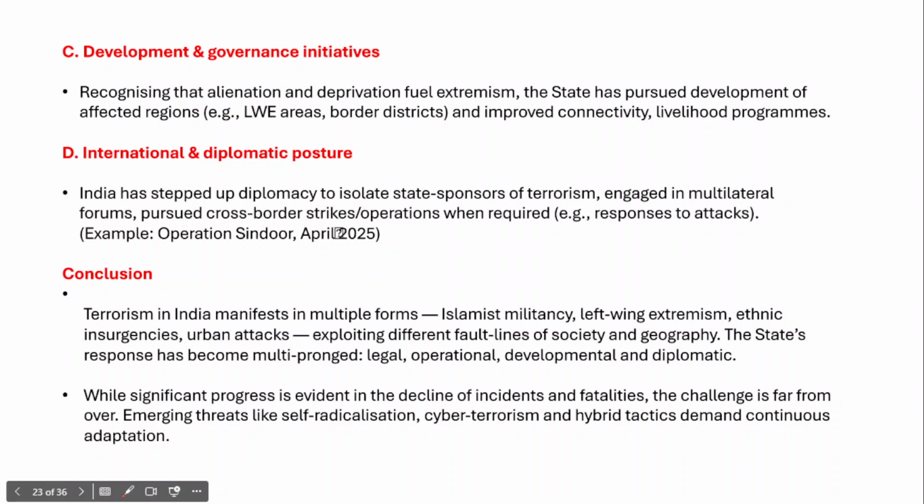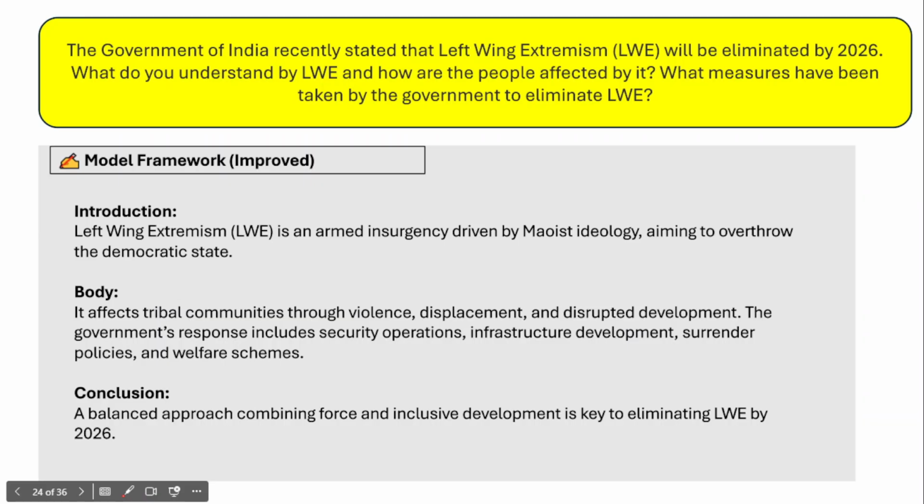However, the challenge is far from over because there are emerging threats like self-radicalization, cyber-terrorism, and hybrid tactics of terrorism. So therefore, in this context, it is very important to launch a multi-pronged approach which looks at legal, operational, developmental and diplomatic objectives to deal with terrorism. Right? I hope you have understood how the answer should be framed for this question.